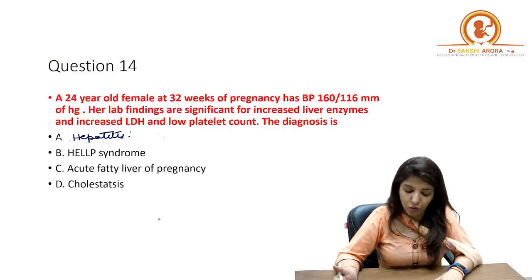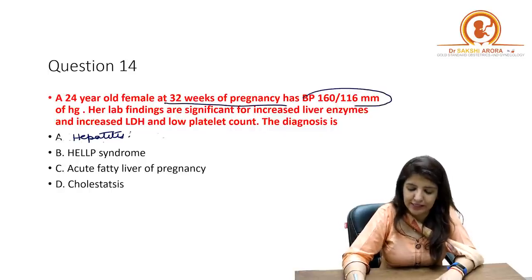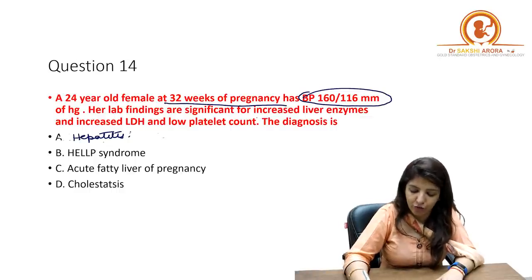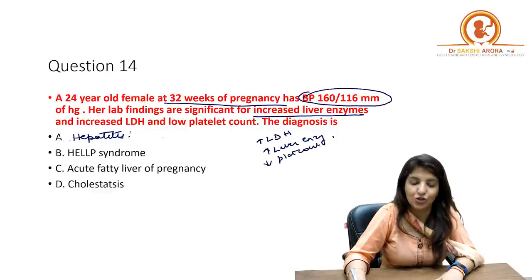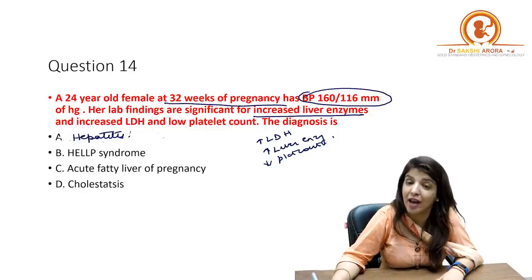A 24-year-old female at 32 weeks of pregnancy has BP 160 by 116, which means that her BP is high. Her lab findings are significant for increased liver enzymes, increased LDH, and decreased platelet count. What is your diagnosis? I know all of you know the diagnosis, and the diagnosis is HELLP syndrome.